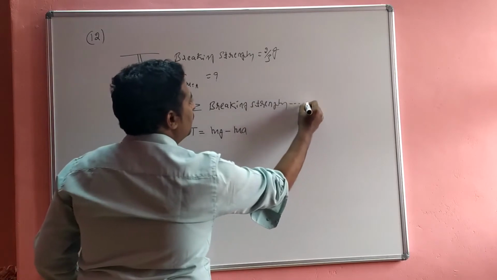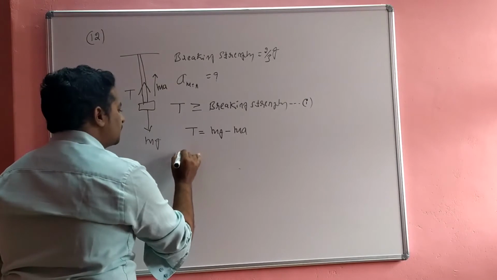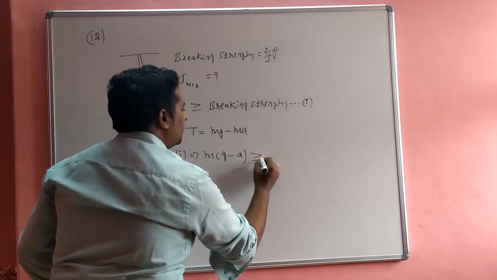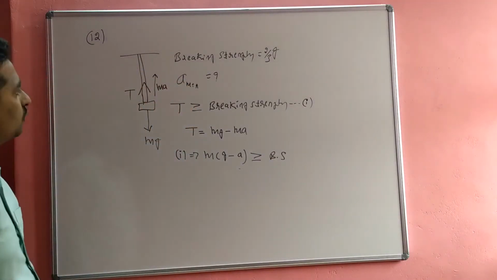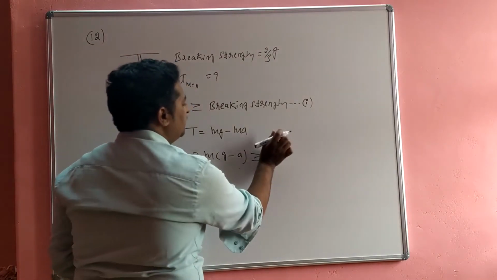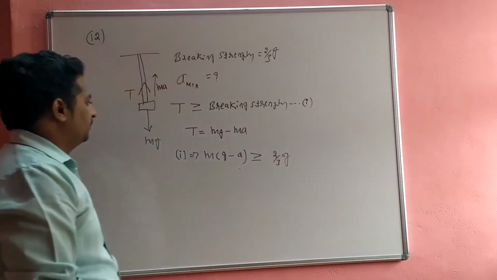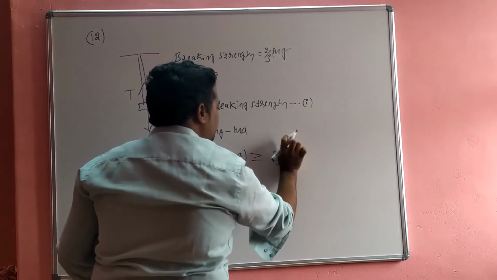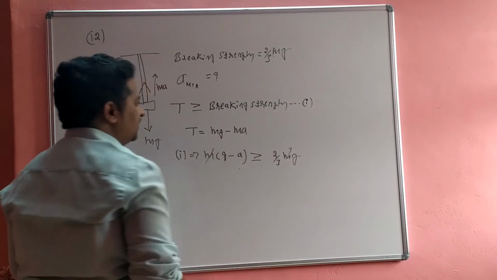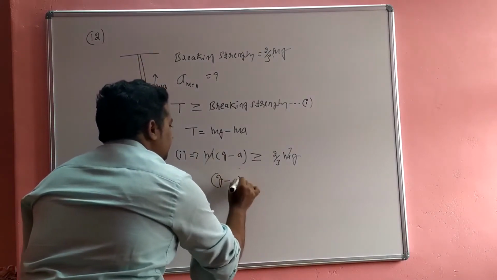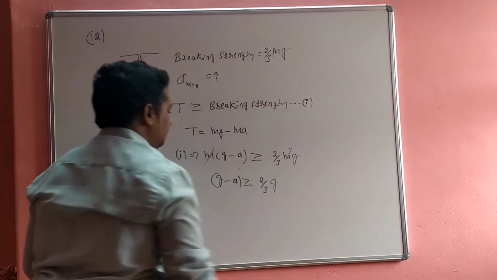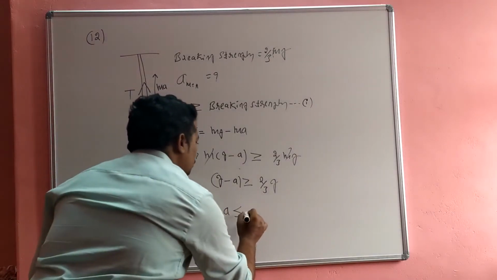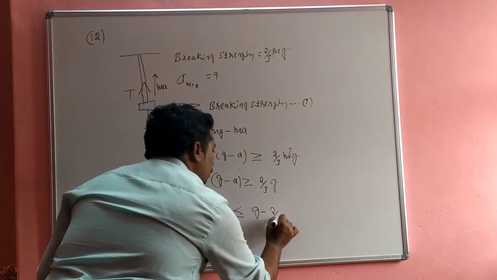So put this value in equation number 1. So equation number 1 becomes m common, g minus a, is greater than or equivalent to the breaking strength. The breaking strength is given as 2/3 of the weight, which is mg. M gets cancelled. So g minus a is greater than or equivalent to 2/3 g. So a is lesser than or equivalent to g minus 2/3 g.